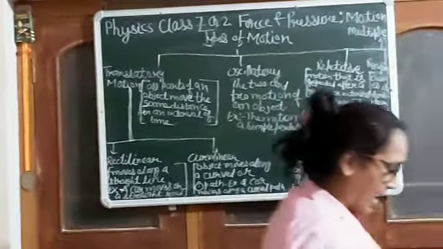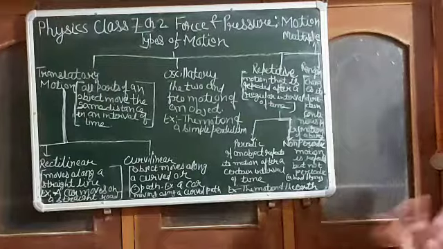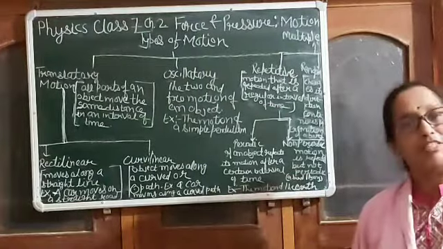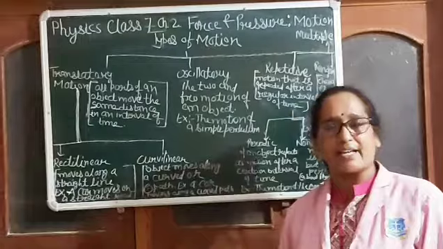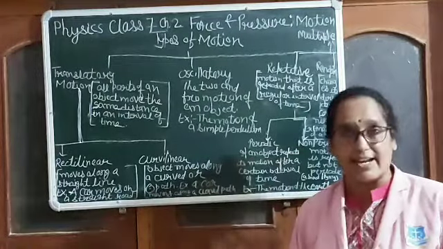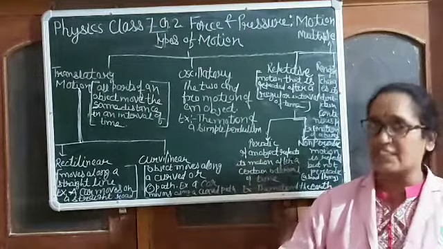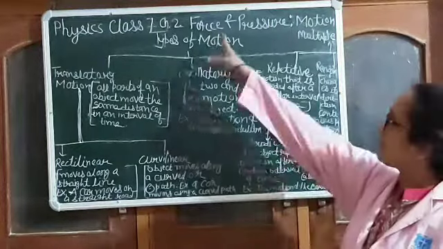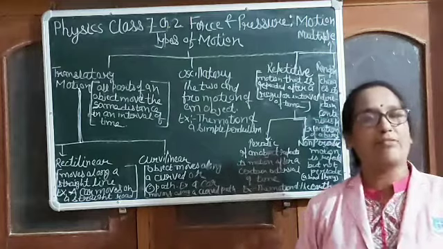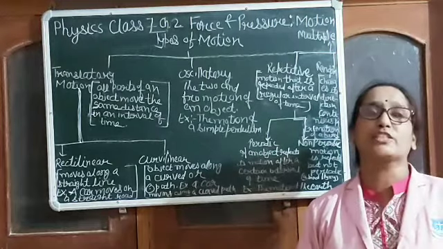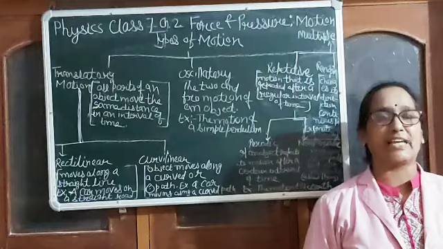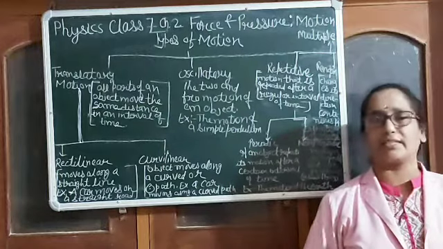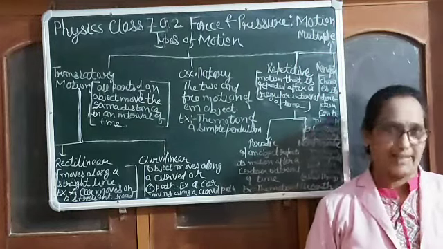So when the object is not changing its position with respect to time, we can say the object is at rest. When the object is changing its position with respect to time, it is called motion. And when the object does not change its position, it is stationary. I am standing here only. I am not moving here and there. So I am at rest.